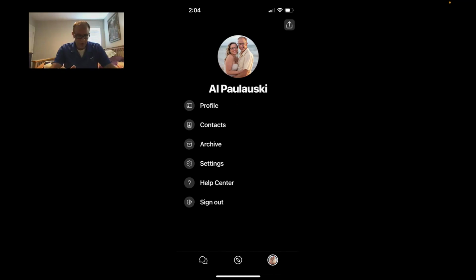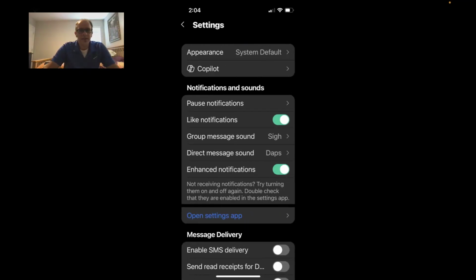But I think the real point that I wanted to point out here was the settings box right over here. And when I click that, I'm going to be able to do a couple different things. First of all, I can choose how I receive my notifications, my sounds. If you don't want to be reminded every time somebody hits the like button, you can turn that on and off right over there.